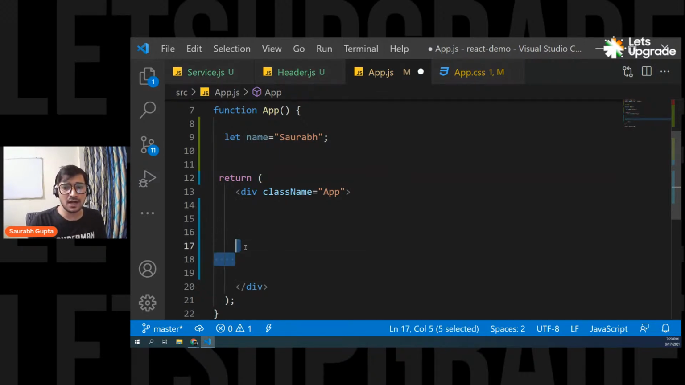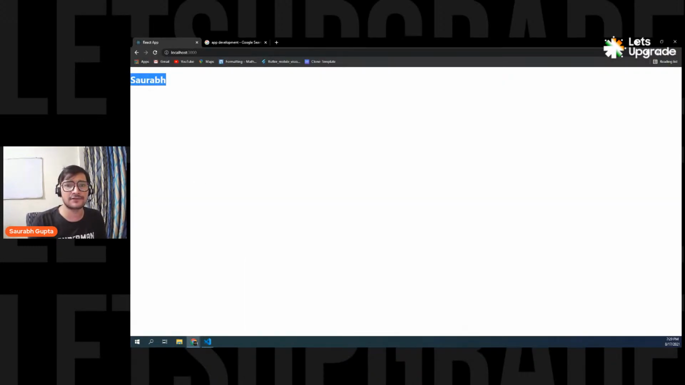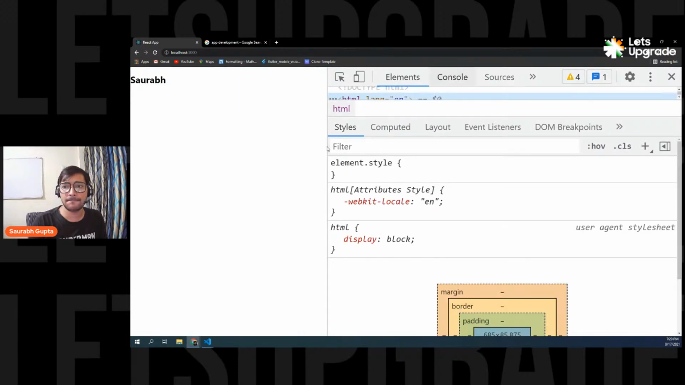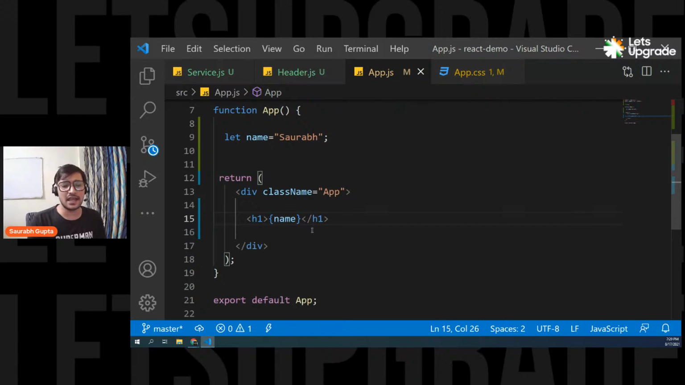Let's go here and display it. So let's put an h1 here and display that name. Everyone please focus. Let's see. Yep, here we go, we have Saurabh. Let me also open the console, because I need it in this case. Remove all these warnings.